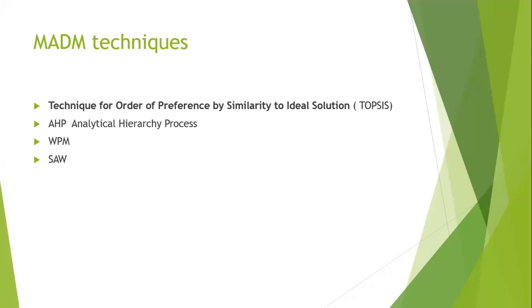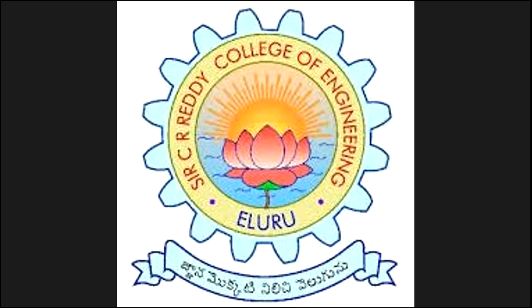So these methods are preferably used in fuzzy decision making. Some of the multi-attribute or multi-criteria decision making methods are used in fuzzy decision making.